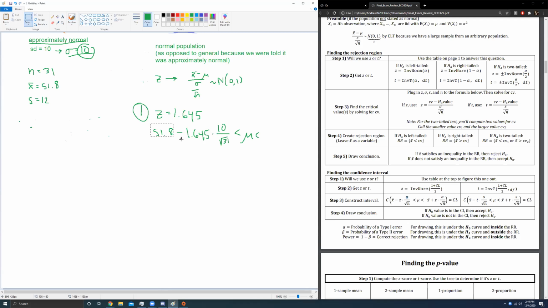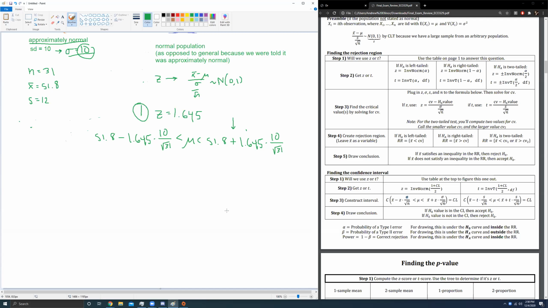In fact, I'm just going to copy this and paste it. The perks of not working in the Zoom whiteboard is that this allows me to copy and paste pretty cleanly. I don't want to cut, I do want to paste though. I'm running out of room, let's move this over. Now all I have to do is change this minus here to a plus. And that's my confidence interval.